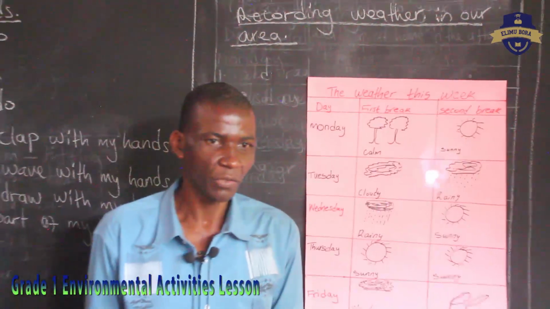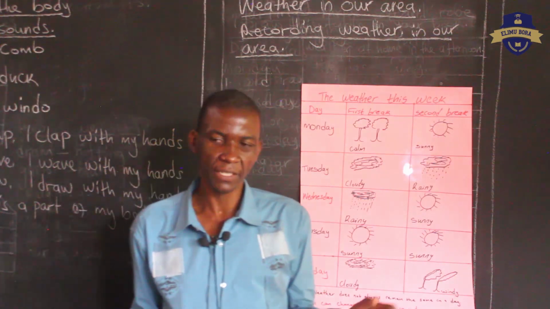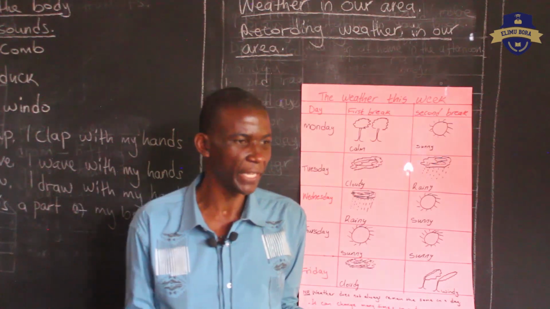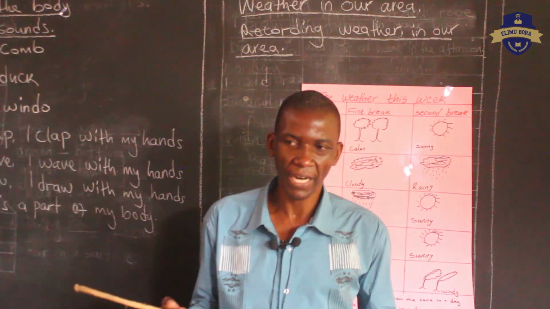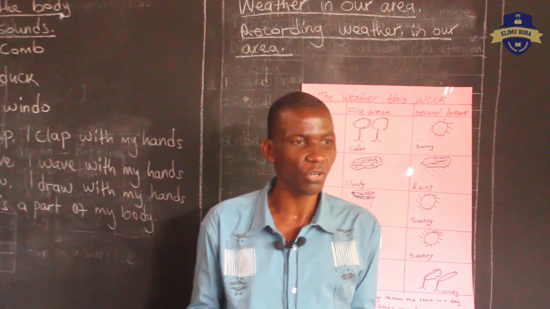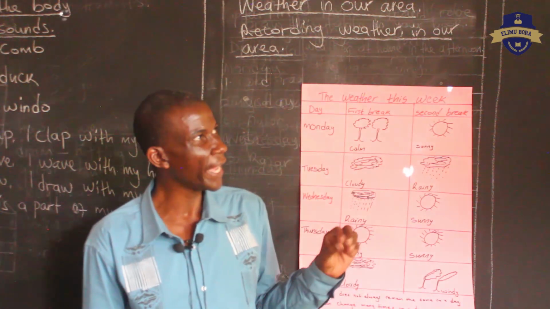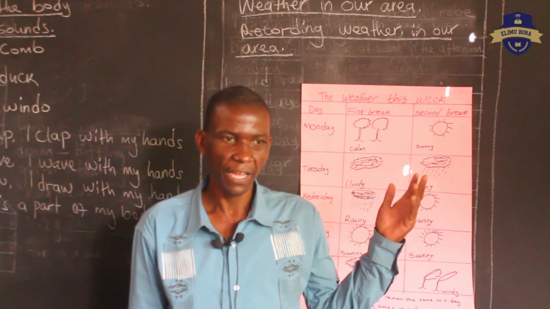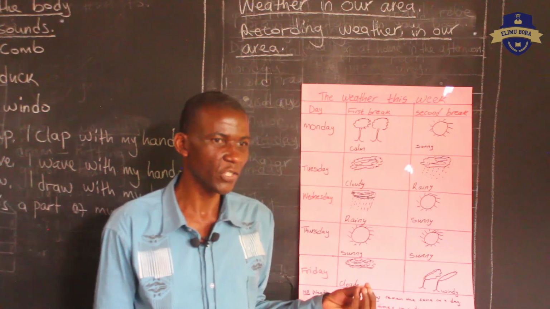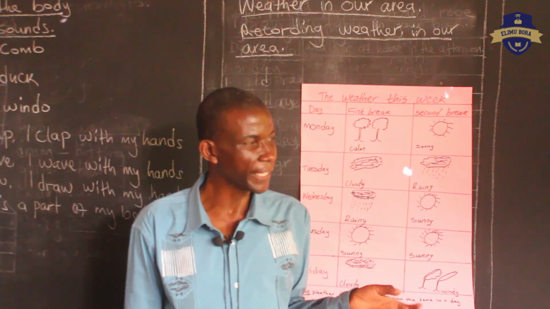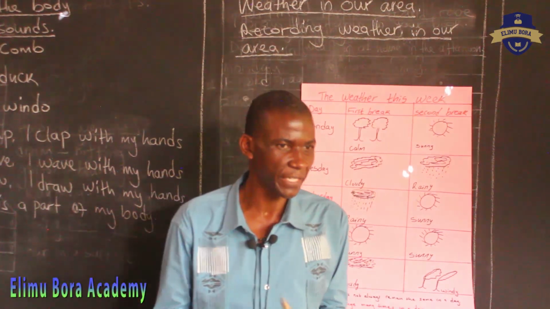In our last lesson, we were looking at the weather, and we said weather can be sunny, cloudy, rainy, or calm. Now today we want to look at how to record weather in our area. For example, right now you can see it is sunny. In the morning it was calm and there was no sun. So the weather keeps on changing every time.